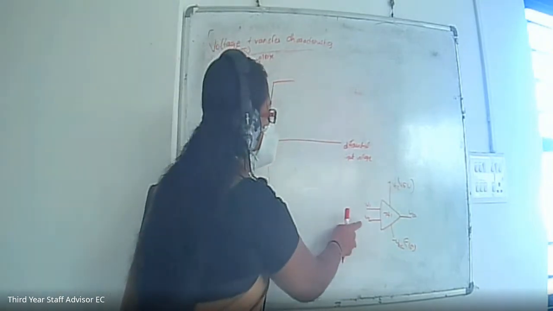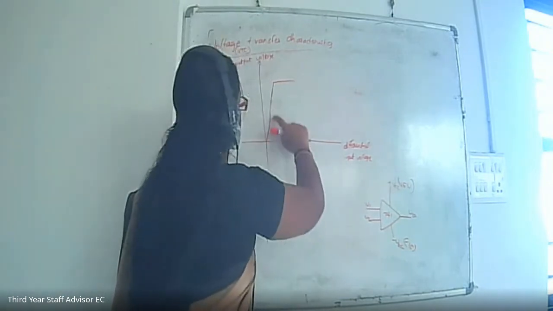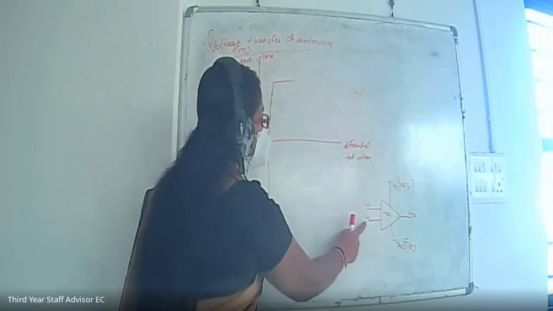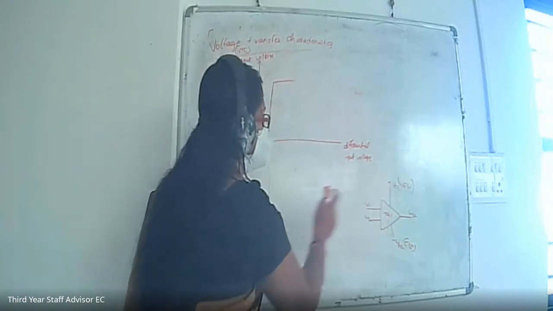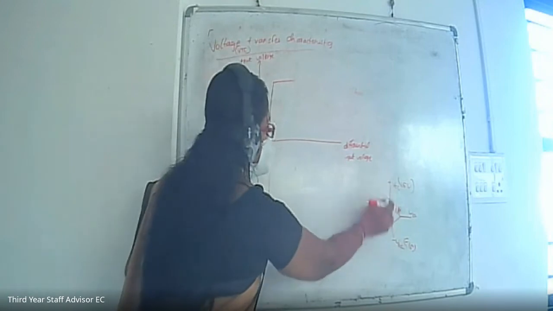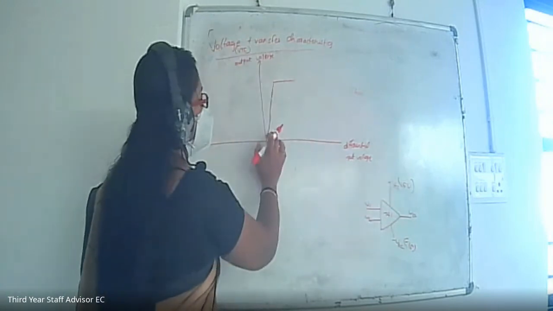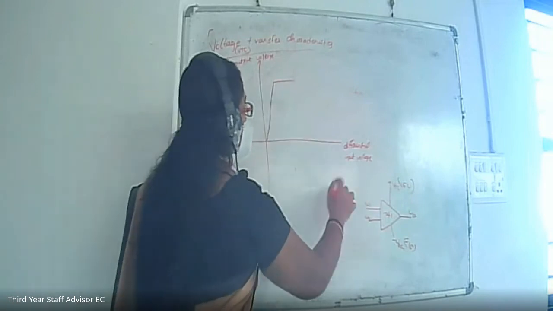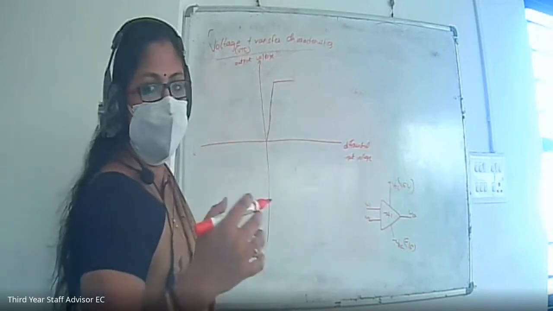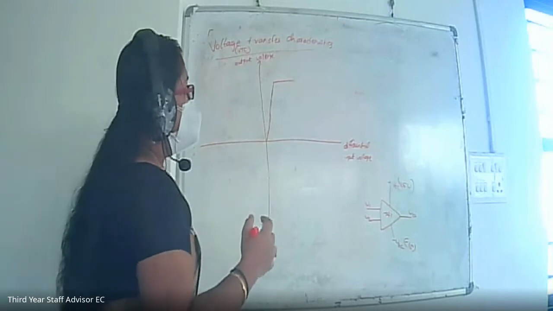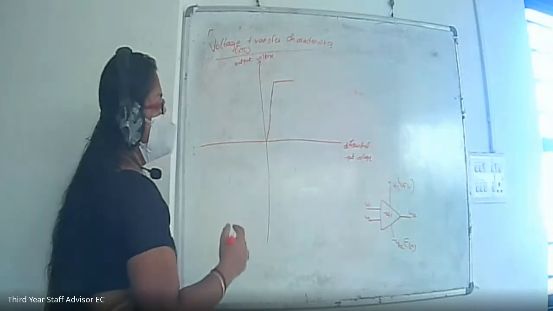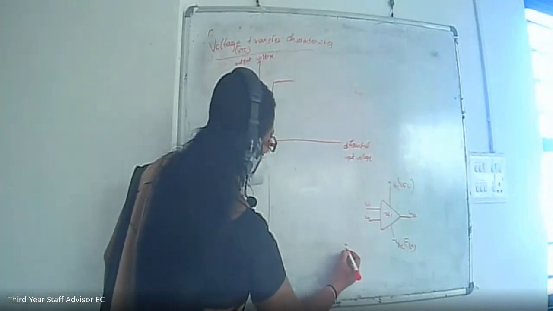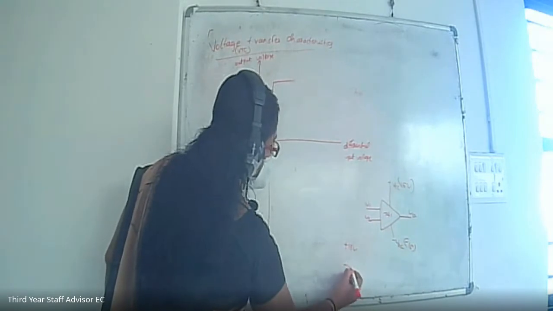Here the input voltage is increasing, so the output voltage is increasing like this. Once it reaches plus VCC, in the case of the positive direction, the output side transistors inside the op-amp will go to saturation. As a result, it will give a saturation voltage of plus 13 volt or minus 13 volt.